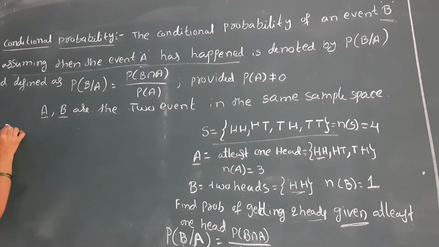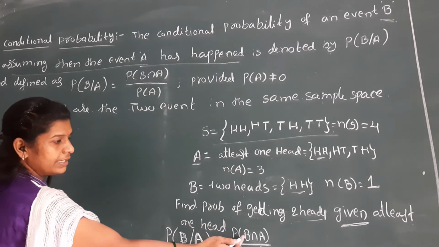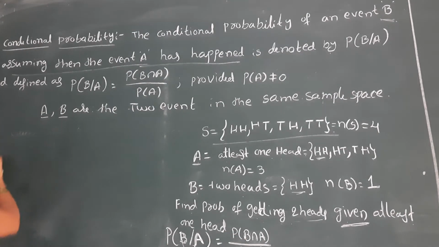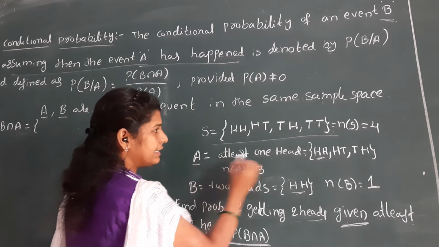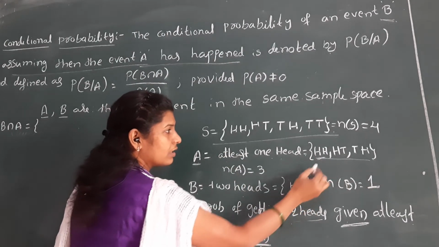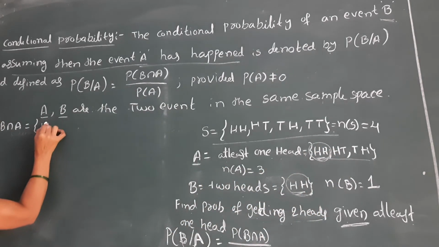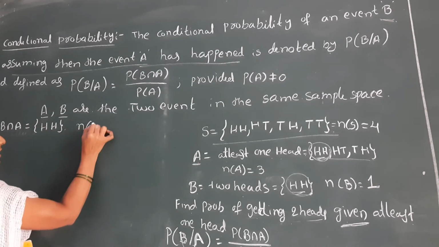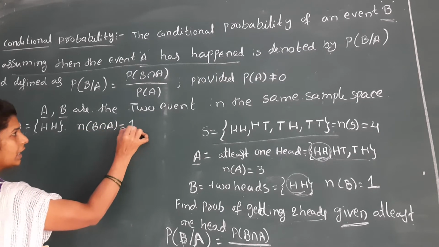That means probability of B given A is equal to what? Probability of B intersection A, or A intersection B. First, find B intersection A. What is the common point? This is A and this is B. The common point is only head. So B intersection A is head. Next, n of B intersection A is only 1.